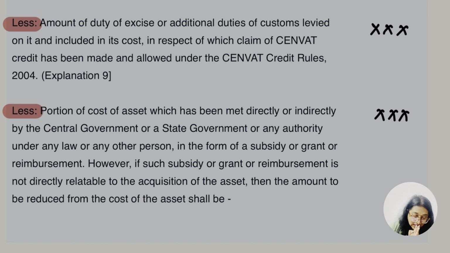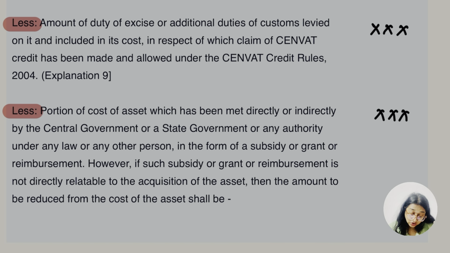Okay, first they are saying if the grant, if the subsidy, if the reimbursement is received by the SSC, okay, by whom? Who is the authority here? The central government, the state government, or any of the authority which is made under the law, ठीक है, okay.